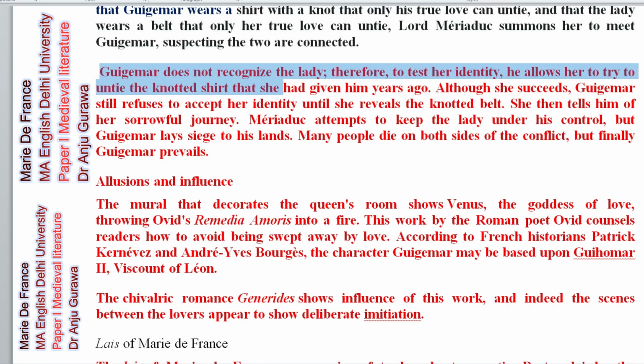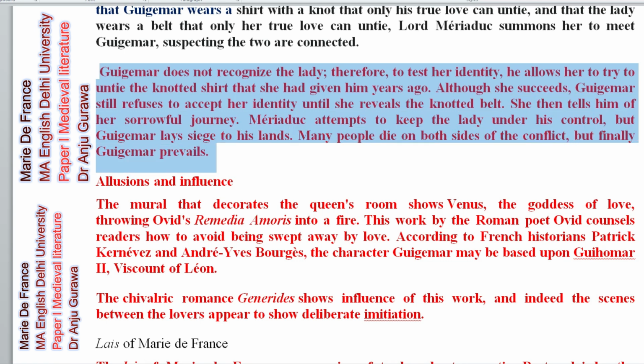Guigemar does not recognize the lady, therefore, to test her identity, he allows her to try to untie the knot in the shirt that she had given him years ago. Although she succeeds, Guigemar still refuses to accept her identity until she reveals the knotted belt. She then tells him of her sorrowful journey. Meriadus attempts to keep the lady under his control, but Guigemar lays siege to his land. Many people die on both sides of the conflict, but finally Guigemar prevails.